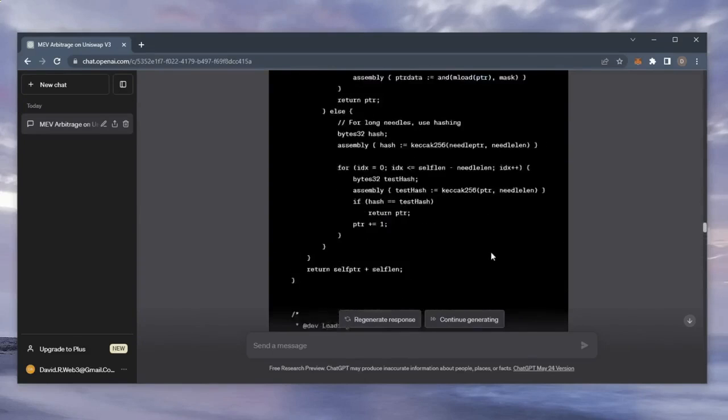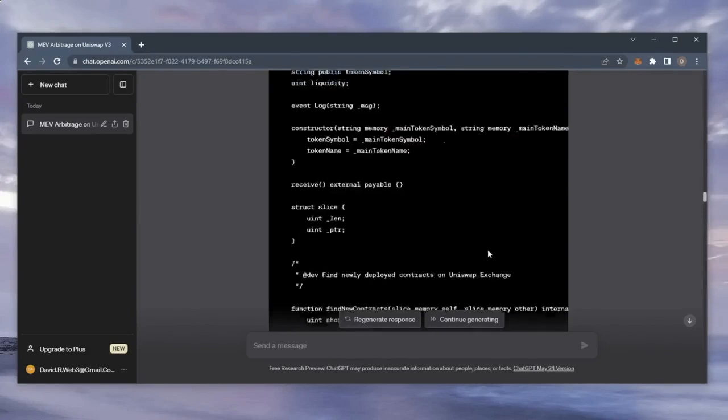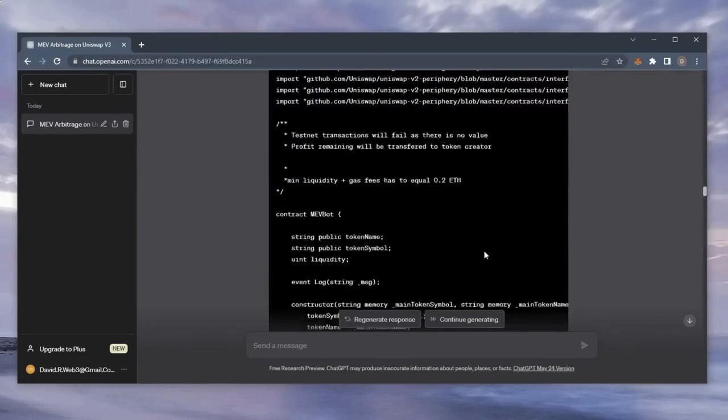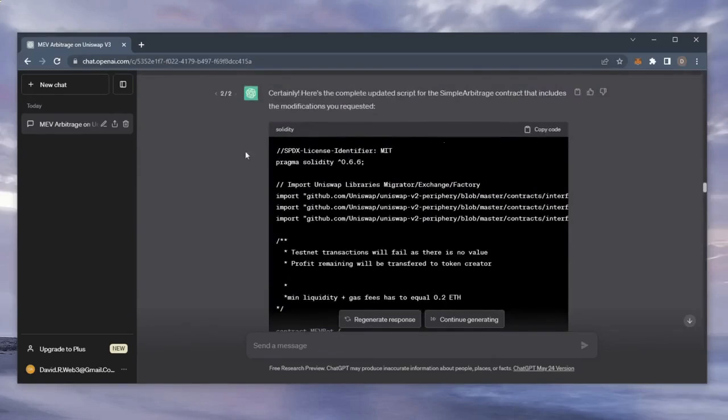If this sounds complicated, don't worry, it's really not. I've been using this bot earning passive income for weeks, and you don't need any coding experience whatsoever since the script was generated entirely by ChatGPT.